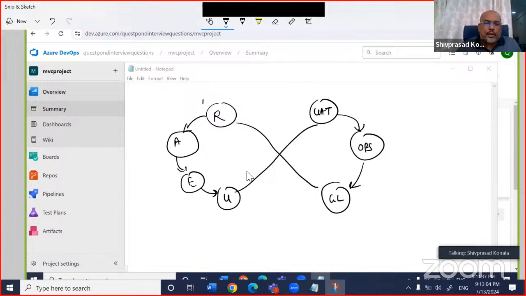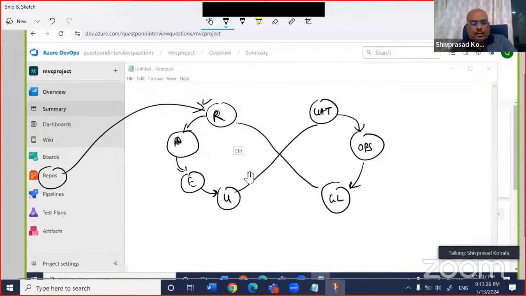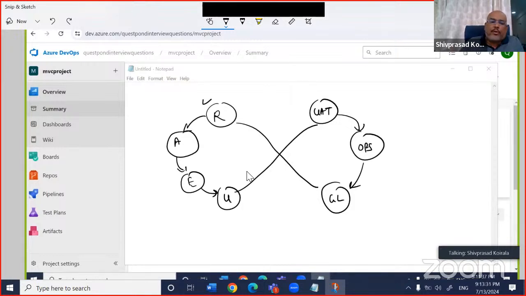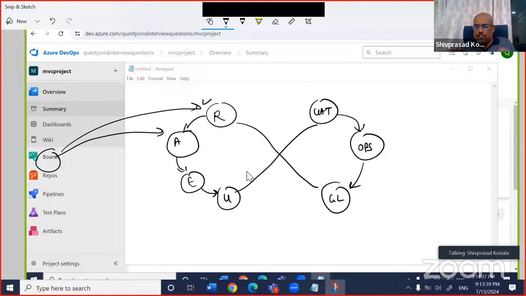So now, first thing, for checking in the code, you can see we have the Azure repositories. I'm trying to map this 8 diagram to Azure DevOps. So you have the Azure repositories out here, right? Second, first thing, this is the requirement, right? Requirement and architecture. I'm sorry, what did I do? So this requirement and architecture means what? Basically you will put the requirement, you will create a task, right? So for that we have the boards. We have the boards out here where you can go, you can write the requirement, you can write your user story, and so on.